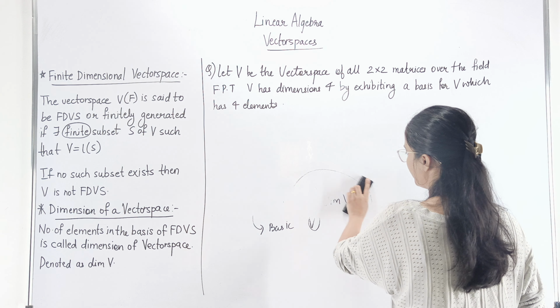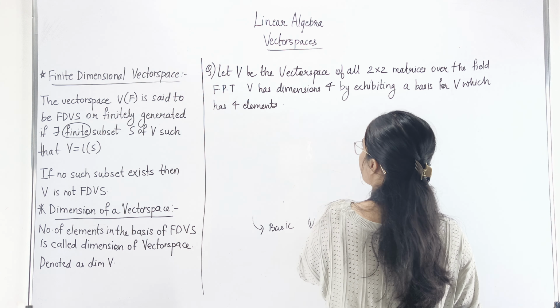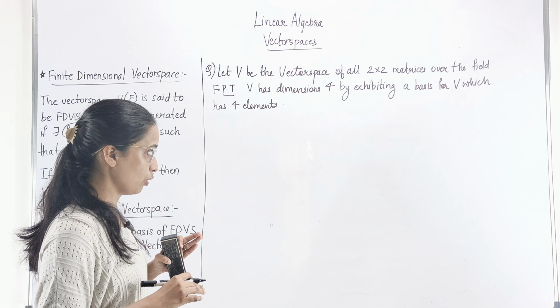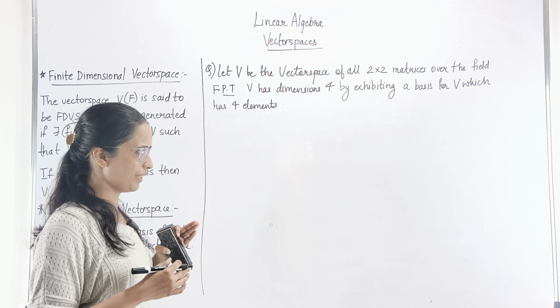Now the question over here says that V is a vector space of all 2 cross 2 matrices over the field F. You have to prove that V has dimension 4 by exhibiting, forming a basis for V which has 4 elements. Here we also have to form the basis and show that the set of 2x2 matrices has dimension 4.